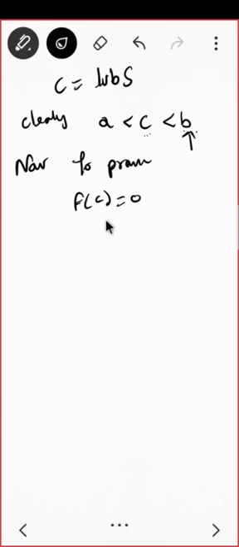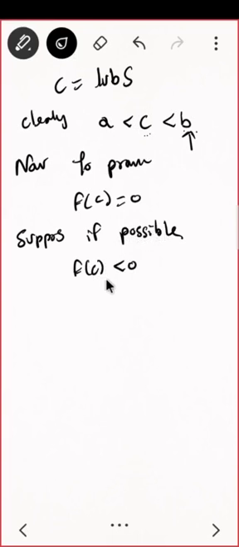So suppose f of C is non-zero. Then again there will be two cases. Suppose, if possible, f of C is negative. Can I do that? I am going by the method of contradiction. I hope you understand what the method of contradiction is. I have to prove f of C is 0, so I take that suppose f of C is non-zero. Non-zero means it will be either negative or positive. So I am taking this case: suppose, if possible, f of C is negative.